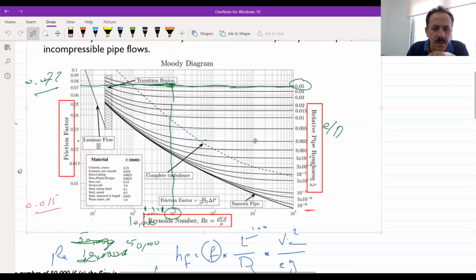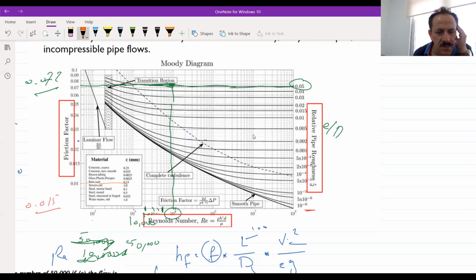This is called the Moody diagram. You can see we have the pipe. For our case, we have, for example, cast iron pipe. For cast iron pipe, the E is equal to 0.15. So dividing this E by the diameter of the pipe, which was 0.524 meter.